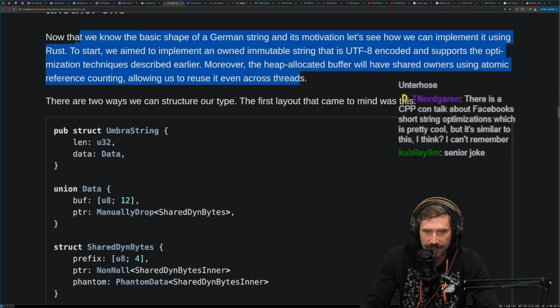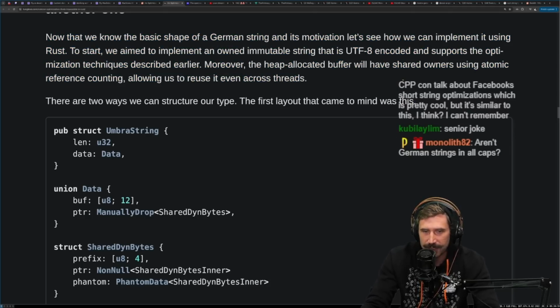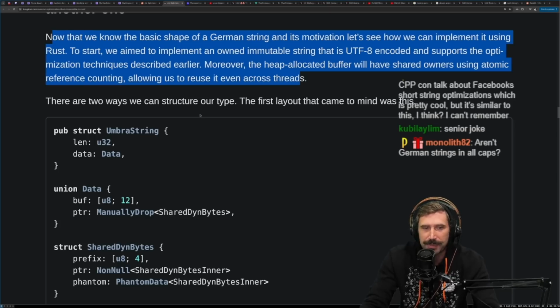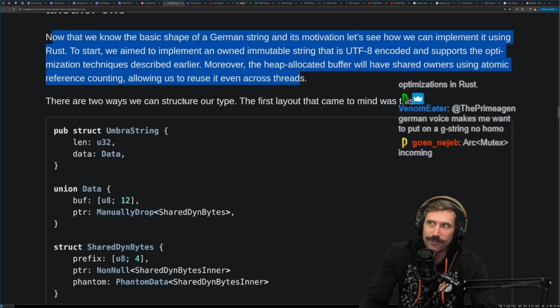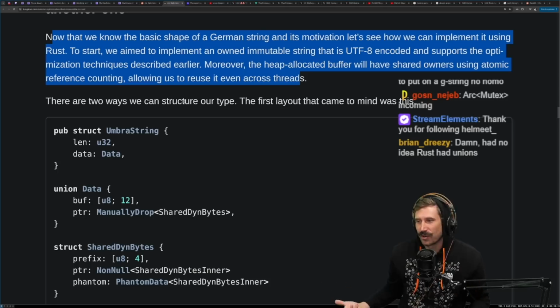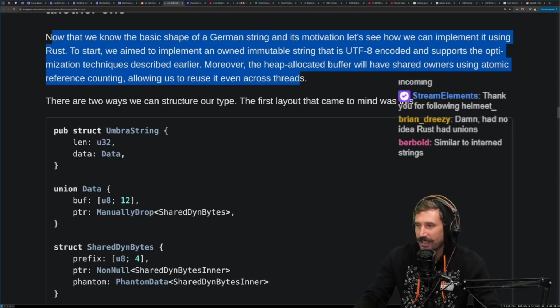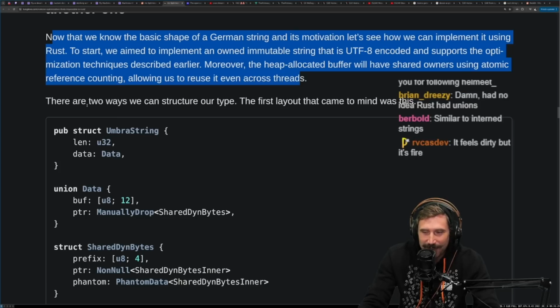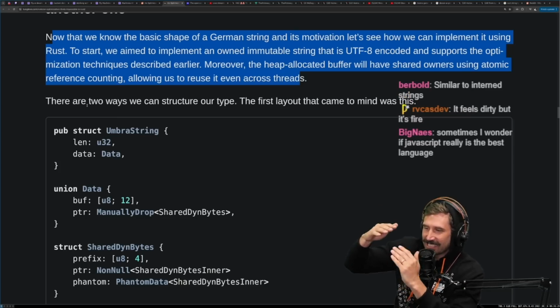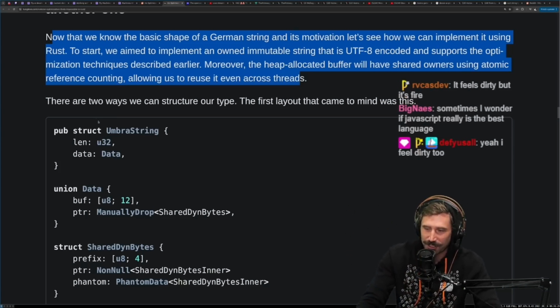Interesting. Atomic reference counting on your strings. That may not be wanted. I mean, you may want RCs as well, you know, maybe being able to specify. I always feel like whenever I use arcs and RCs, I kind of feel like I'm ruining the use of Rust. I always feel just bad using them, because now you're no longer maintaining the lifetime and the ownership and saying, hey, it's this long and that's it. It feels dirty, but it's fire.